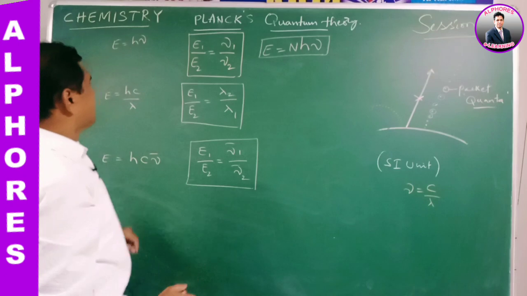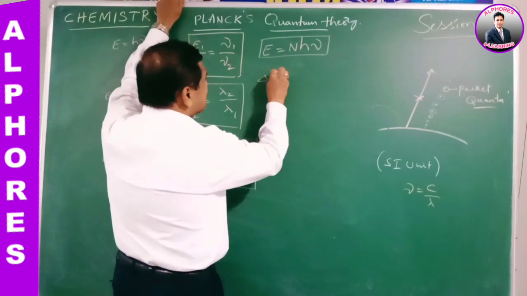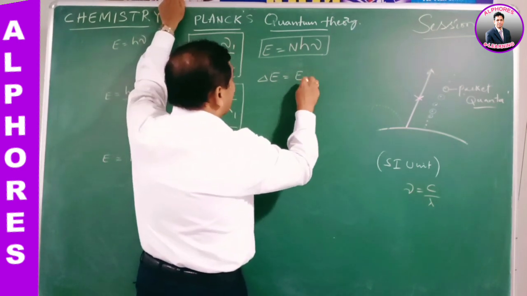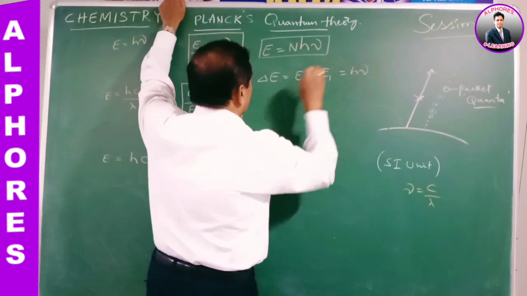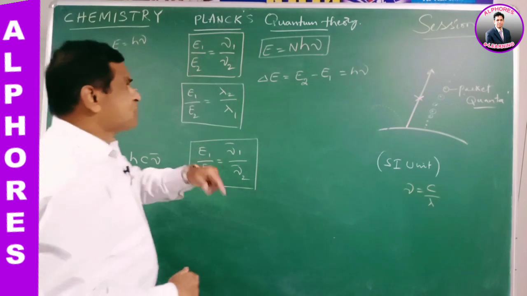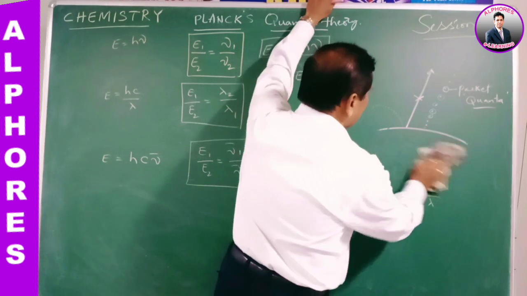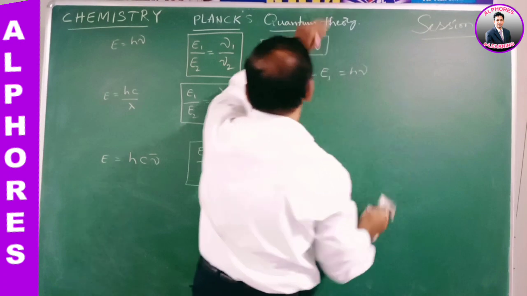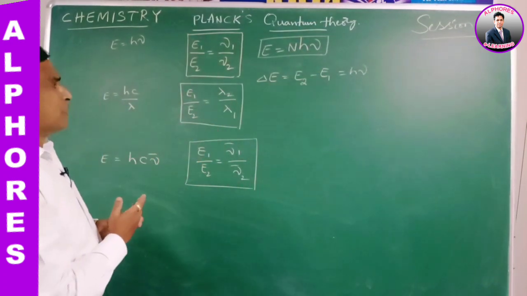These are all some important relations. And another one, delta E equals E2 minus E1, that is equal to h nu. So we can calculate the energy difference between the two energy levels with its quanta frequency. Yes. So these are some important relations from Planck's quantum theory.